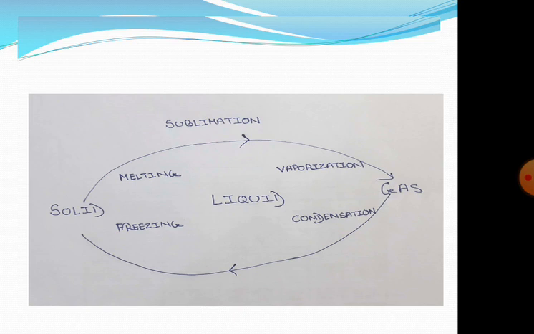So, here is the conversion. The solid can be converted directly to gas by the process called sublimation. It is converted to liquid by melting, from liquid to gas by vaporization, from gas to liquid by condensation, and from liquid to solid by the process called freezing. So, matter can be converted from one state to another by simple processes like freezing, melting, boiling, etc.